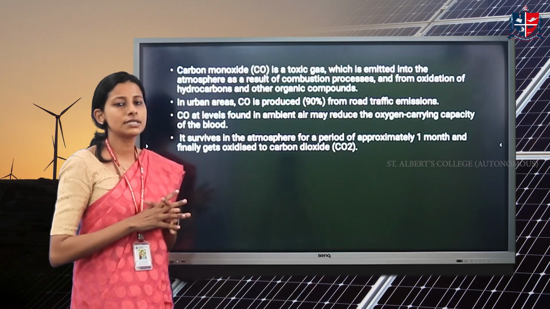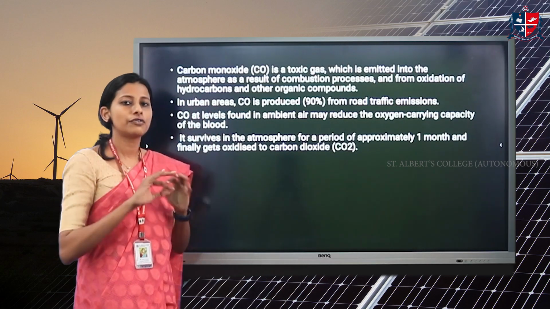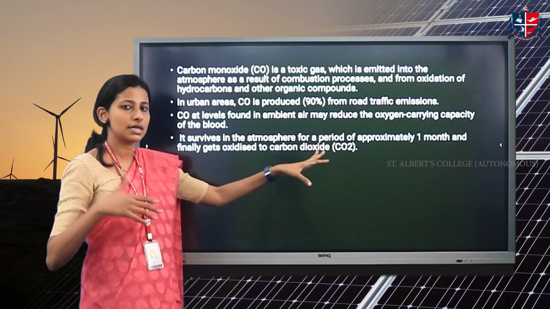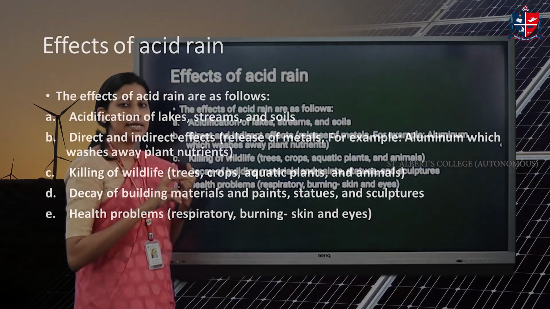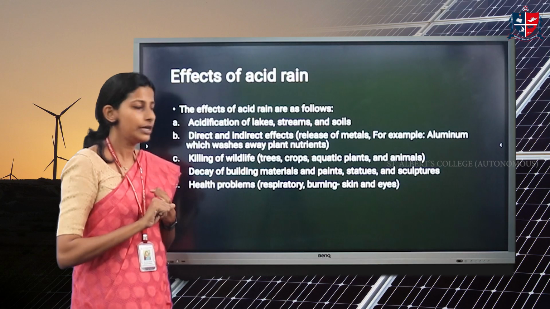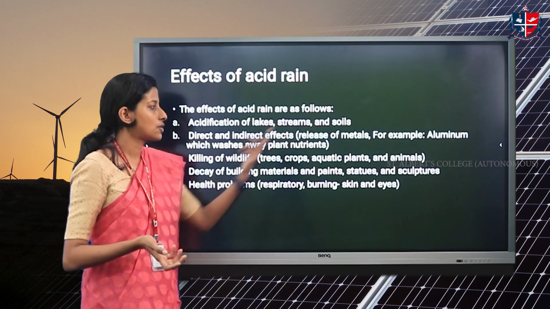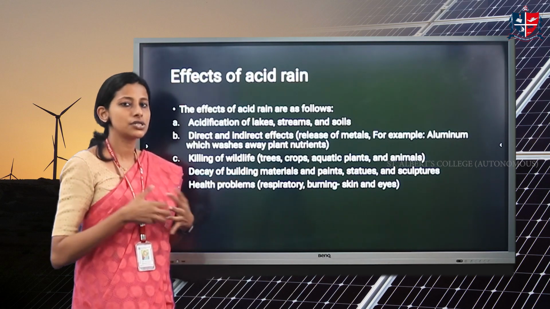We know that carbon dioxide is actually needed in limited quantities. We need it only then the temperature of our planet or the climate can be well maintained. But in overload, when it comes in excess, it creates far more problems. The effect of acid rain, as I said, is very clear. One is acidification. Lakes, streams, and soil get acidified. When lakes and streams acidify, the aquatic life gets affected.